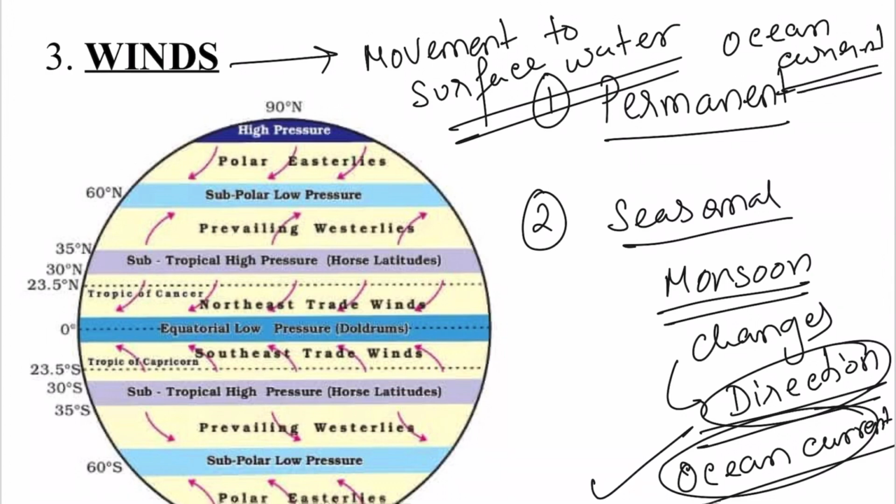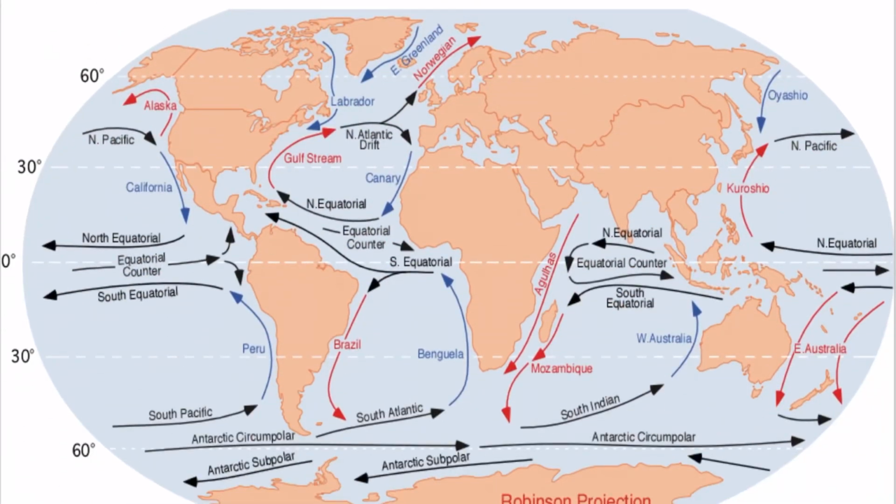So with this diagram, you can see that we have the prevailing westerlies in the mid latitudes, around 35 degree to 45 degree north and south latitude. Then we have the trade winds in the lower latitudes, around 23 degree to 0 degree, the equatorial region. And then we have polar easterlies, which go from east to west in the very high latitudes of around 65 to 90 degree latitude. As you see the direction of the wind, the same will be the direction of the ocean currents.